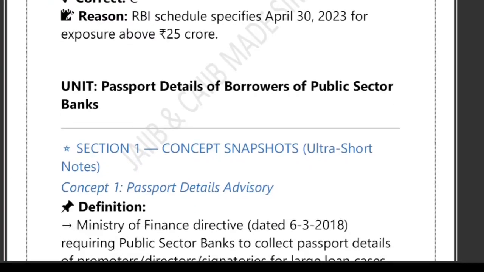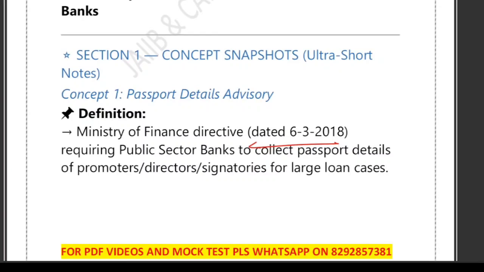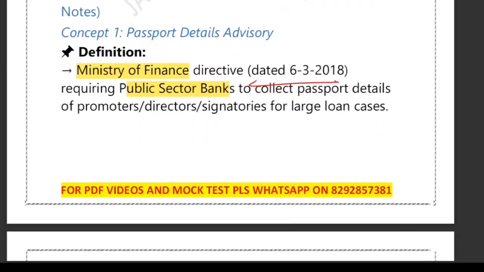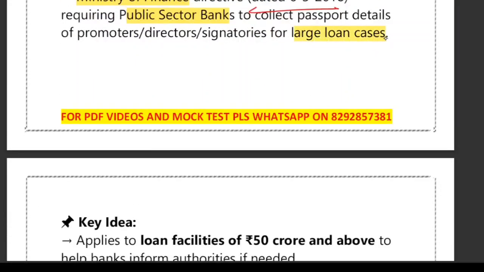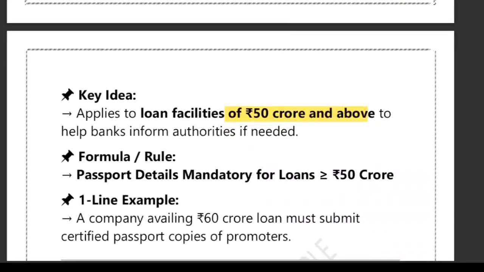So friends, let's start with the first concept. Back in March 2018, the Ministry of Finance issued an advisory to all the public sector banks. So there was a directive issued by the Ministry of Finance to the PSBs. The directive says that for large loan cases of 50 crore and above, when I say large loan case, it means loan facility of 50 crore and above, bank must collect passport detail of all the key people. So passport detail was made mandatory for all the key people. Right? Who are the key people?